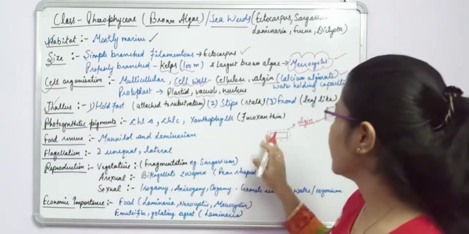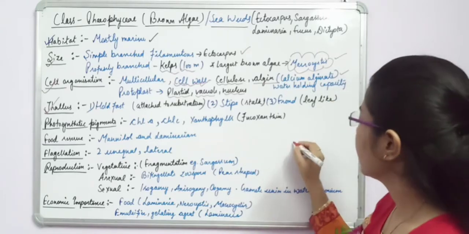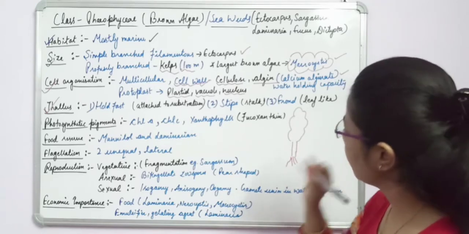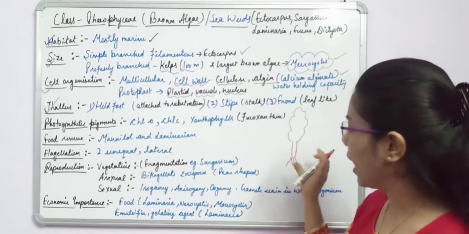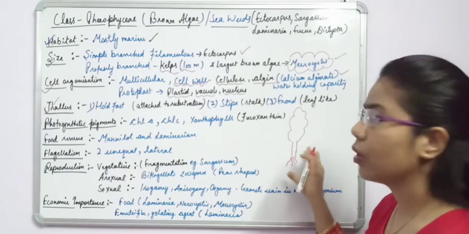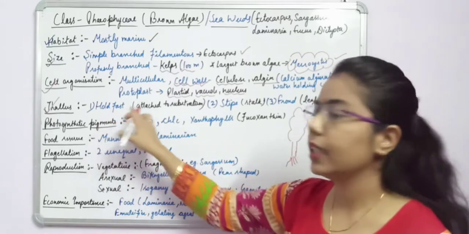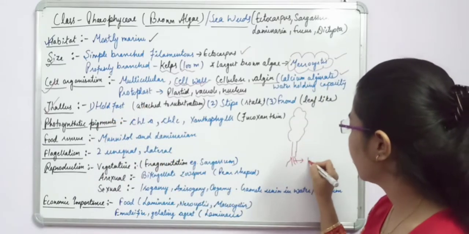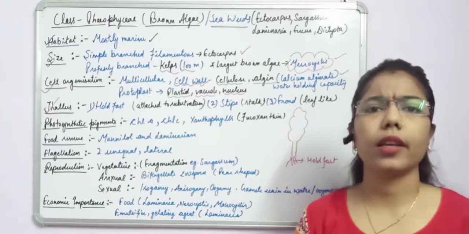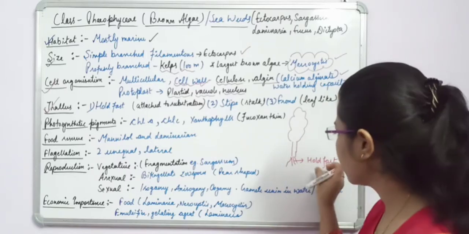Okay, so if you see this thallus-like structure, it is somehow like this. If you see in your NCERT, some structure you can see here like this. Okay, and they have some root-like structure. So this type of algae is present in water, and this is known as what? Laminaria. If you see the structure of laminaria, you can see that it has one structure which is known as holdfast. Okay, this holdfast is just like a root-like structure. कैसे दिख रही है आपको? Root-like, but these are not the roots. What is the function of this holdfast?